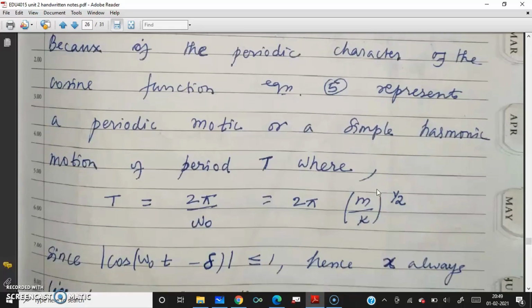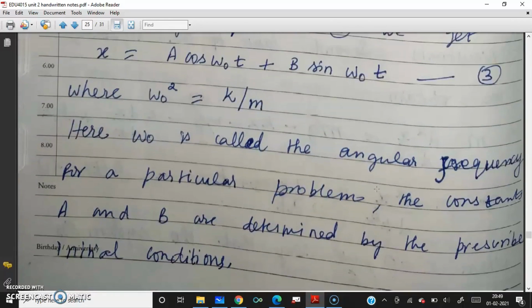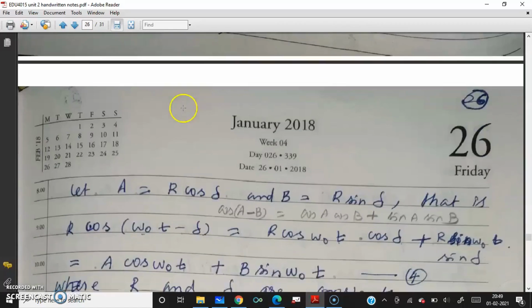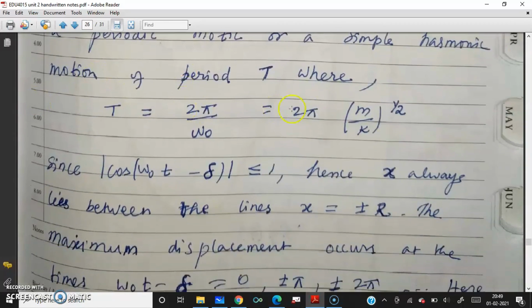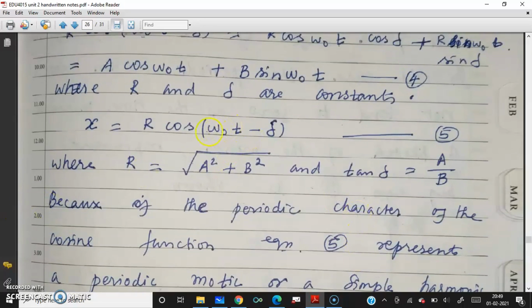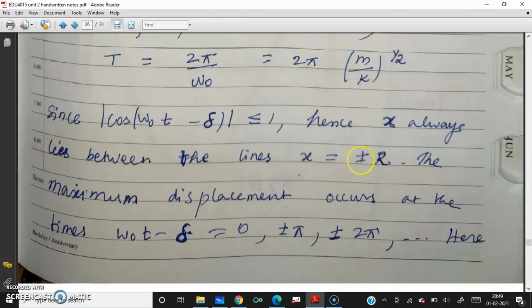Here, omega naught square is k by m, right? That is what we are using. So the modulus of cos(omega naught t minus delta) is always at most 1, it can't be more than 1. Maximum is 1. Hence x always lies between plus or minus r. Therefore, what you are getting is x is plus or minus r.